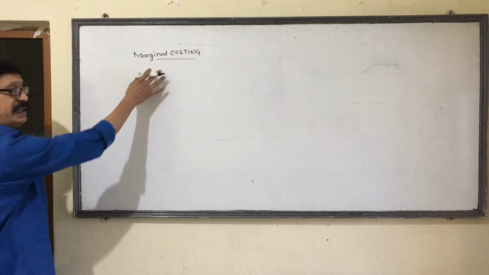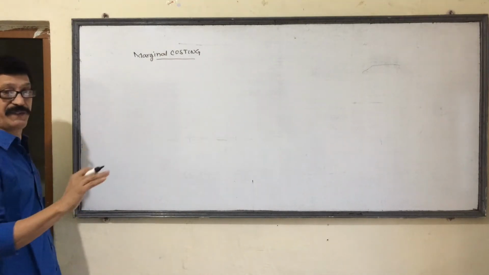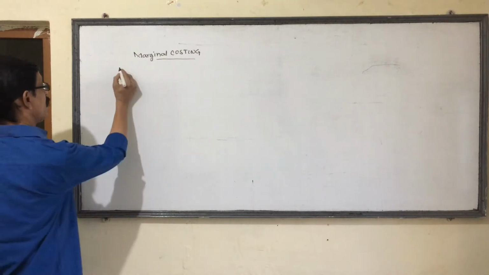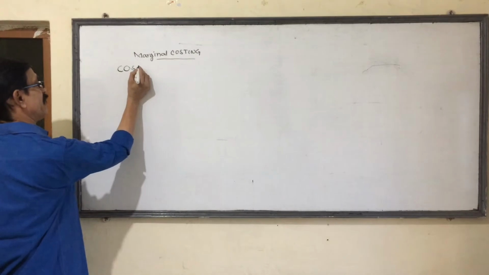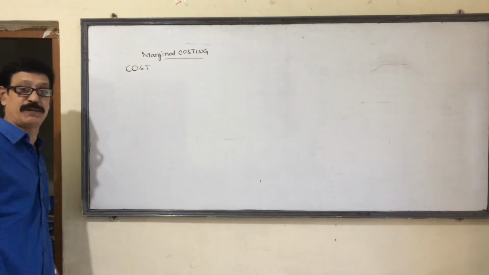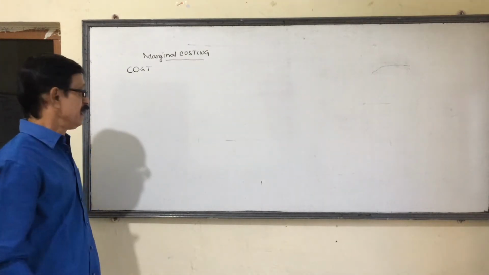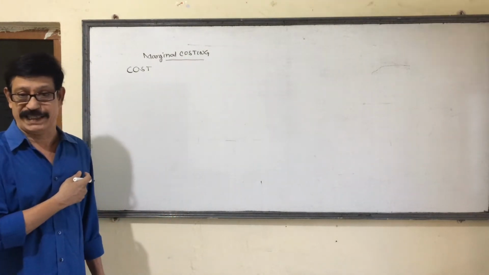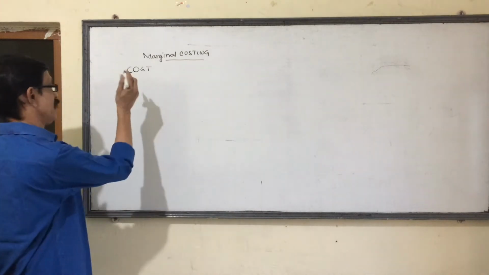Before going through this topic, I am explaining what cost is and what the different types of cost are. Cost means whatever we paid, suffered, or sacrificed in producing a commodity or a service. Whatever we paid from our pockets in producing a commodity is called cost.